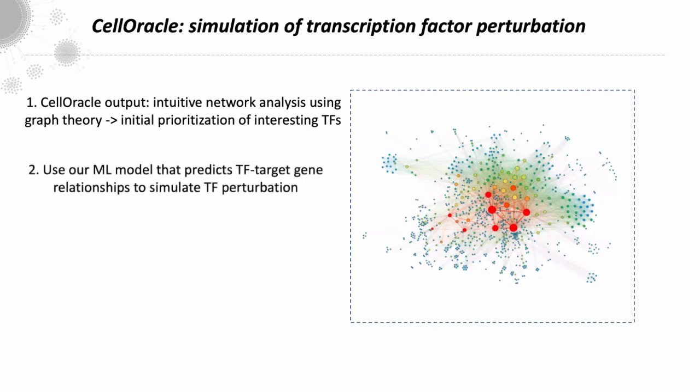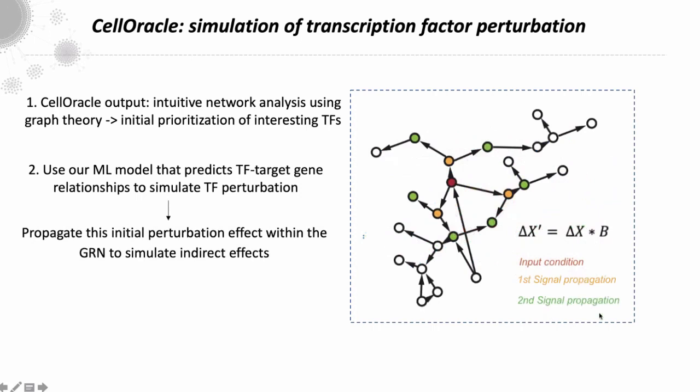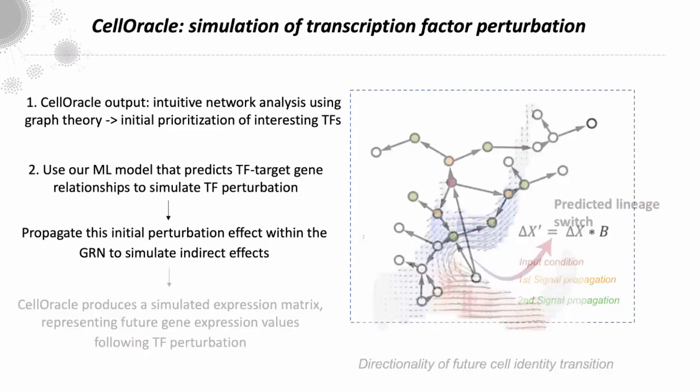Now, the difference with CellOracle is that we can use our machine learning model that predicts TF target gene relationships to simulate the effects of transcription factor perturbation, either overexpression or knockout. And we then propagate that initial perturbation effect within the network to simulate the indirect effects of the original perturbation.